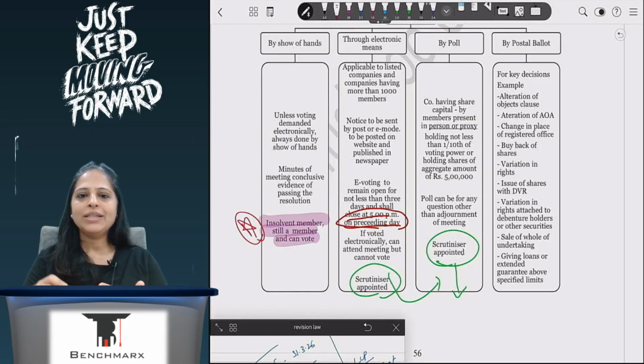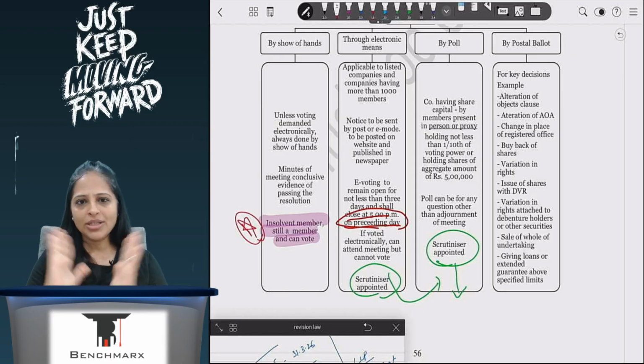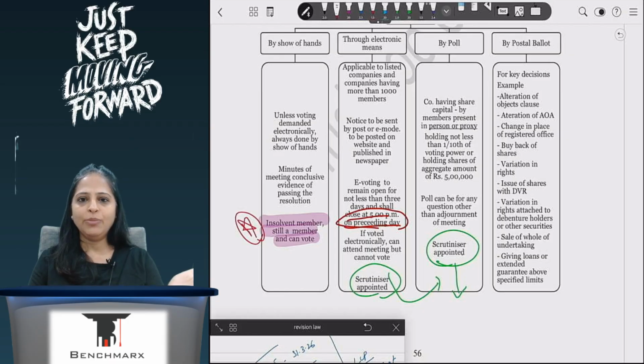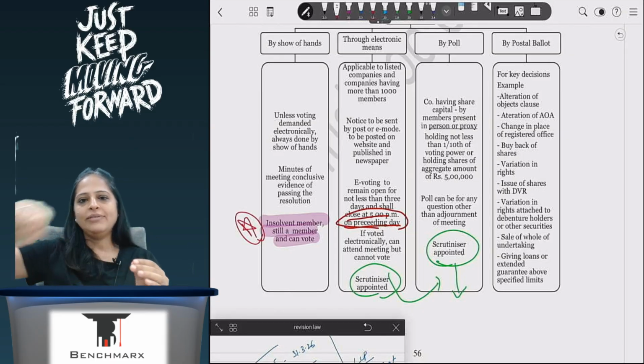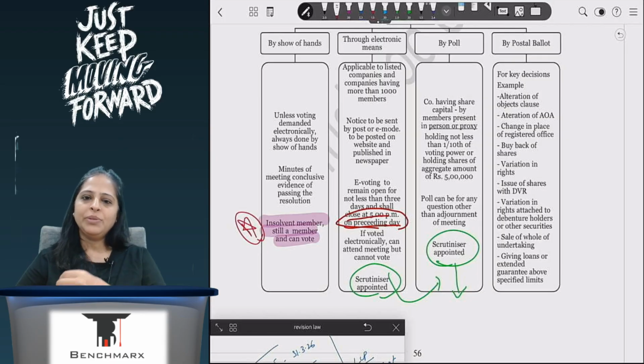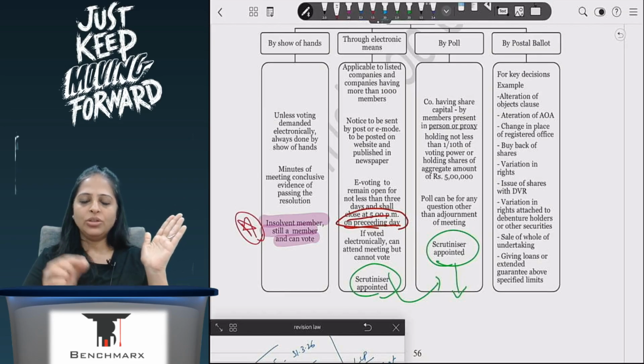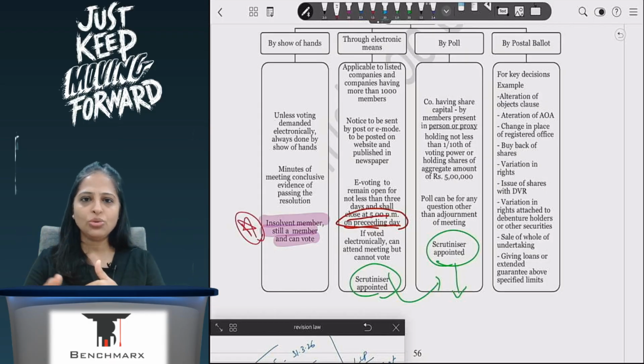Now what he will do is that, again, because it's a complicated process, a scrutinizer will be appointed. The scrutinizer will get an empty box in front of 2 witnesses. He will pack the box, and people will come and he will give everyone chits. Before the meeting, he will get a register where the name of the shareholder, how many shares they are holding, and their specimen signature will be given to the scrutinizer.